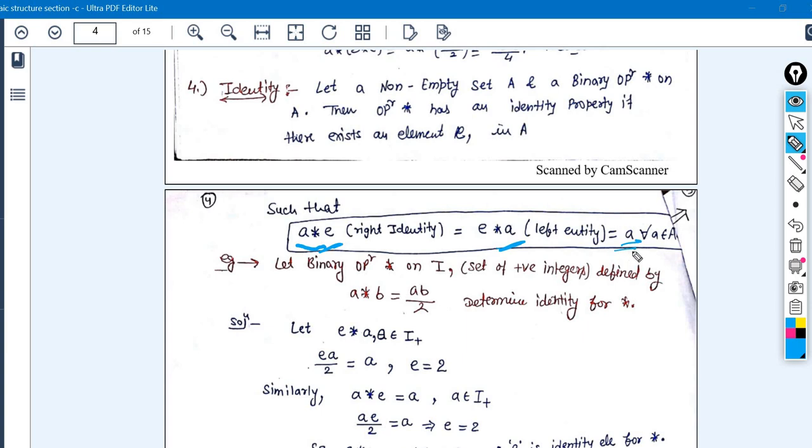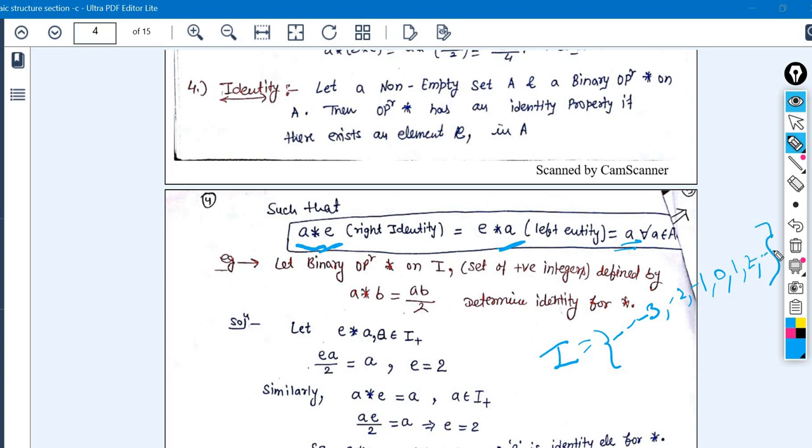What it means is, if you are taking the example of the set of integers, I is representing here any set of integers. Integers could be minus or plus, like... -3, -2, -1, 0, 1, 2, and so on, right? So this is the set of integers.